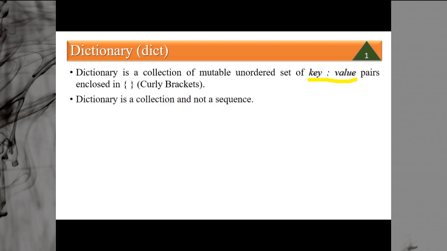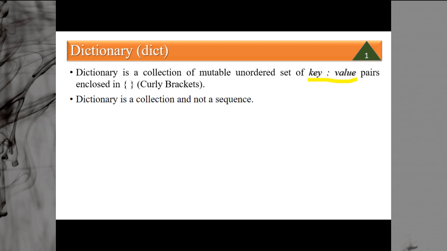A dictionary is a collection and not a sequence. This is very important. You have to know the difference between a collection and a sequence. When you are creating a sequence, you access the elements from the beginning to the end, like elements 0, 1, 2, 3, 4 and so on. So it has index 0, index 1, index 2, index 3, index 4 and so on. But a collection does not have indexes like 0, 1, 2, 3, 4. It has its own set of indexes which are created by the programmer, first thing. Second thing, the storage of these indexes is not in the order in which they were created. It is stored in memory in random order.